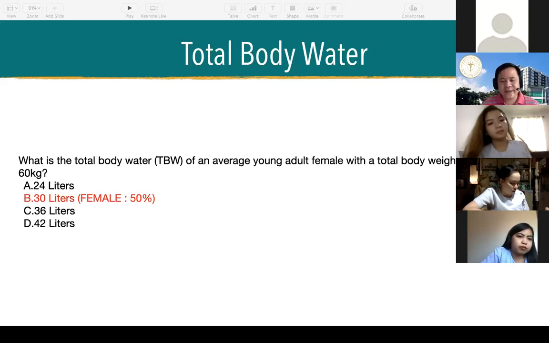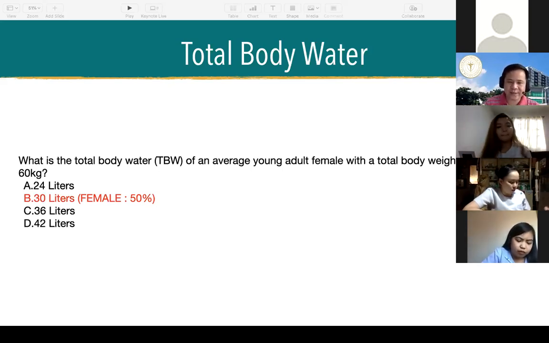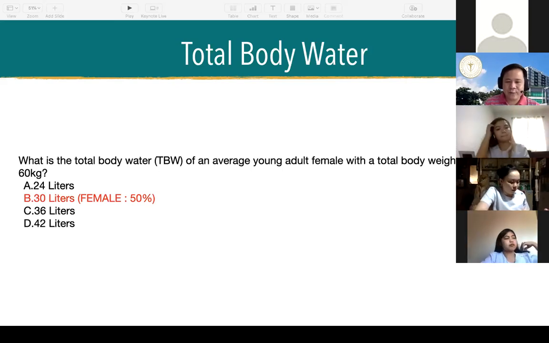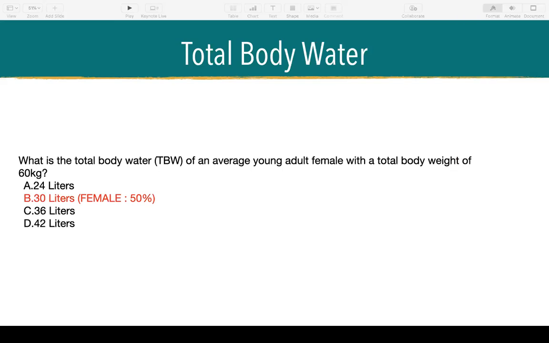Okay? Variations to this would be the gender of the patient. You could ask what is the total body water of an average young adult male, which you would then compute as 60% or 36 liters. So don't be trapped in those kinds of questions. Just look for the gender, look for the weight, and also if the description is average or obese or malnourished.